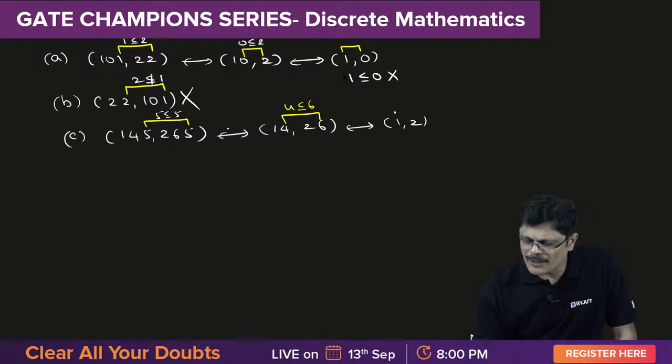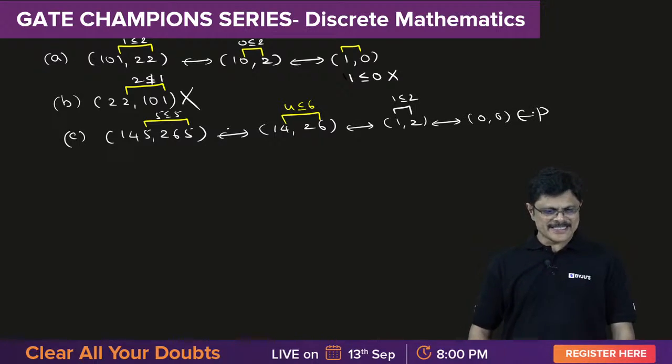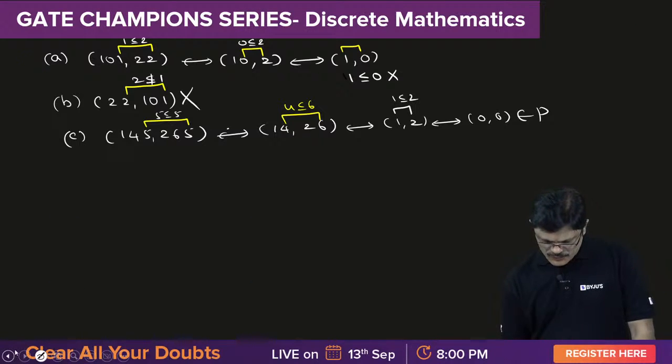1, 2. 1 less than or equal to 2. Yes. Therefore, remove, 0, 0 which belongs to P. That means C belongs to P, my dear friends. C belongs to P. So now we'll check the last one, 0 and 153.